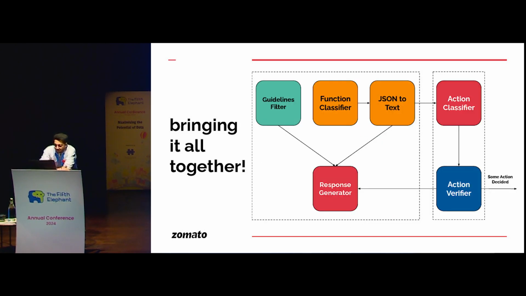Moving on, let's bring it all together. And this is the entire system design of producing conversational responses that carry the context and also take some smart actions wherever needed. So as you can see, this response generation pipeline runs in parallel to the action decisioning pipeline. And whenever there needs to be triggered an action, the action decisioning pipeline sends an event to the response pipeline that, stop, bro, I need to take some actions. It takes some actions and gets out of the loop. Otherwise, it conveys to the generator that please go on with conversing. So this is the key idea here.